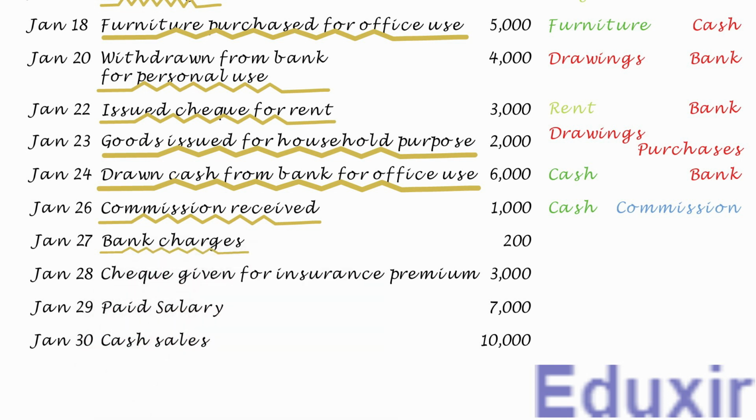When the business maintains a current account in the bank, the bank charges the business with some charges for providing the current account facility. The bank charges are charged directly into the business bank account. In other words, the amount in the bank account will be deducted with the specified charges. These charges are expenses for the business. With this information at our disposal, let us now proceed with the analysis of this transaction.